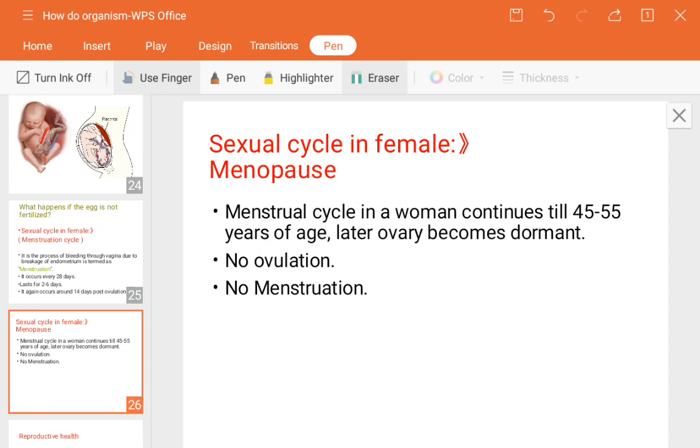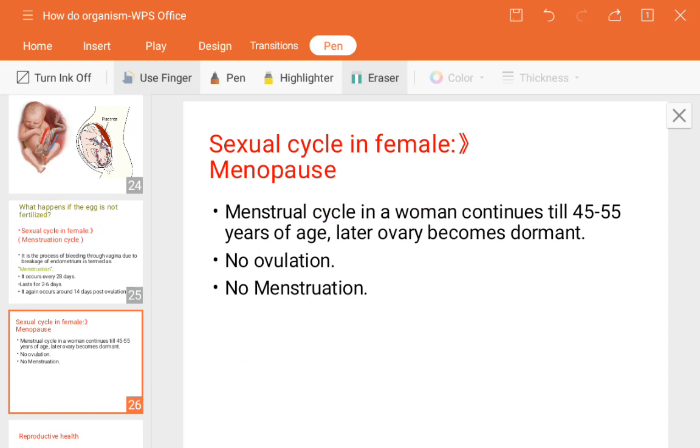So you can write other points like: menstruation occurs every 28 days, it doesn't occur in menopause; it lasts 2 to 6 days, it doesn't occur; it occurs around 14 days after ovulation, this also does not occur. No ovulation takes place and no menstrual cycle in menopause, but in menstruation ovulation takes place. All these things you can differentiate likewise. Next, you can again mention the ages, or the years.